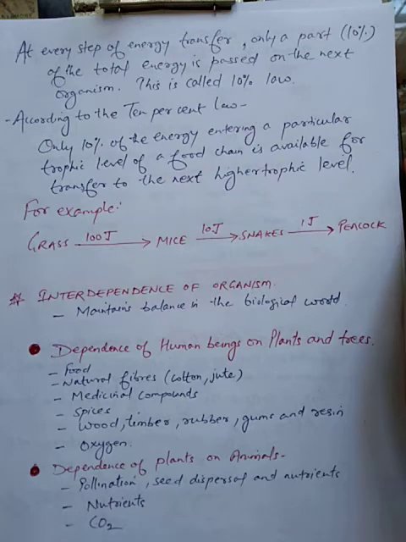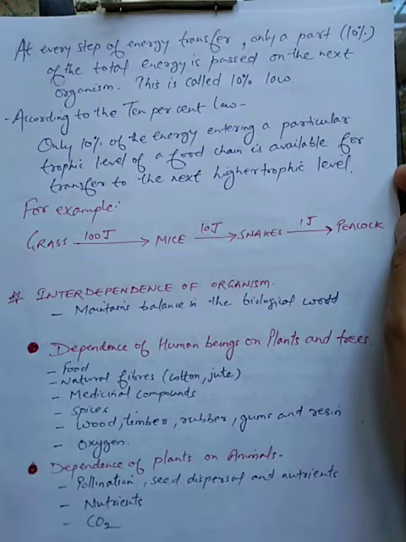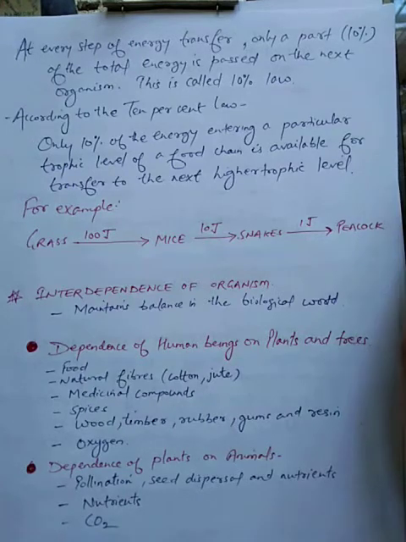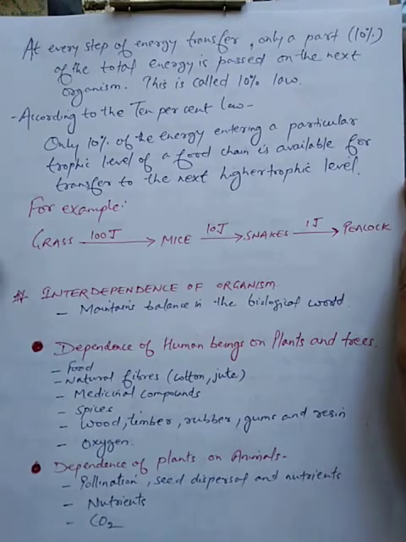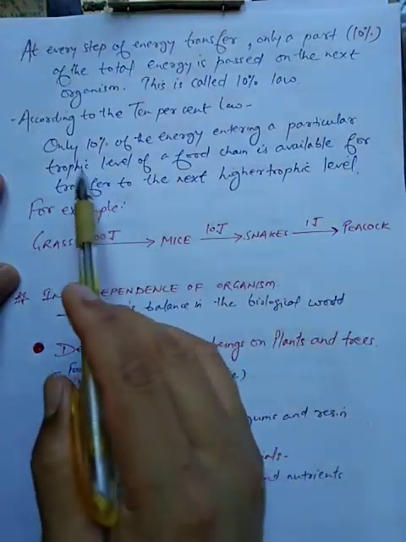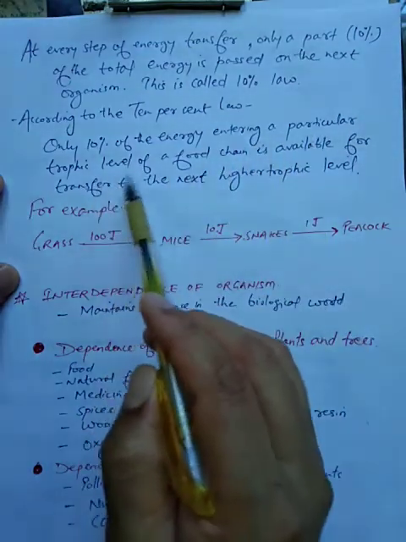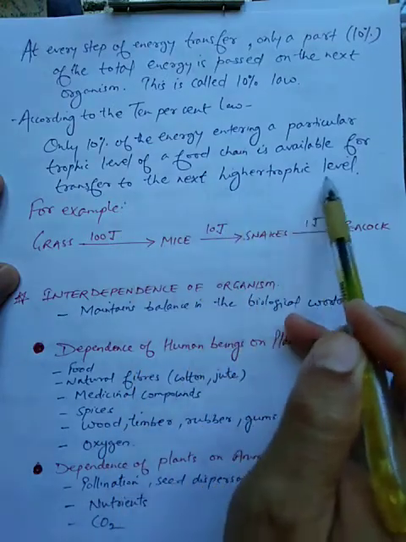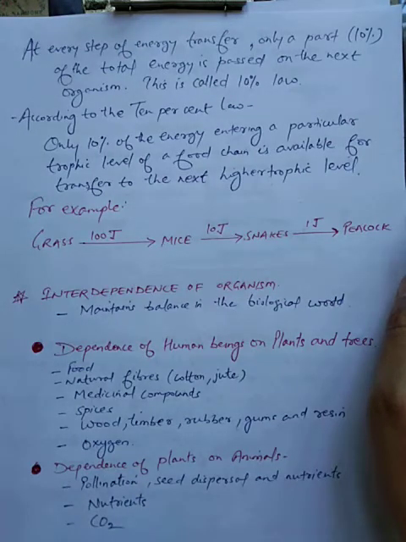So the first organism, which is the producer, has maximum energy, and whenever it goes to herbivores, only 10% of the total energy reaches the herbivore. Now, what does this 10% law state? It states that only 10% of the energy entering a particular trophic level of a food chain is available for transfer to the next higher trophic level. Meaning only 10% of the total energy.